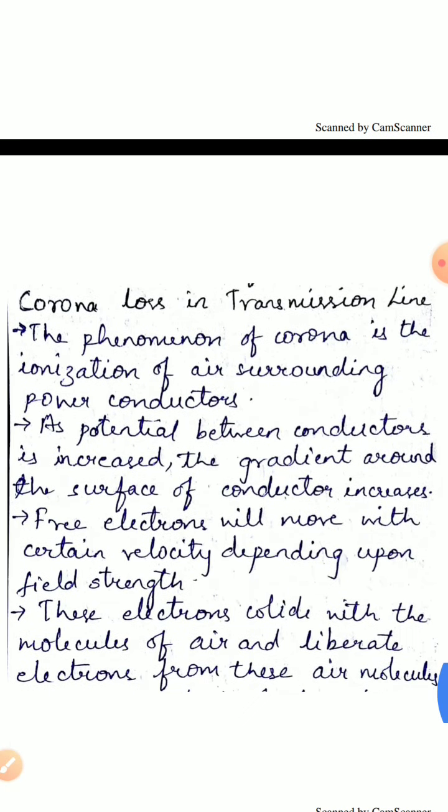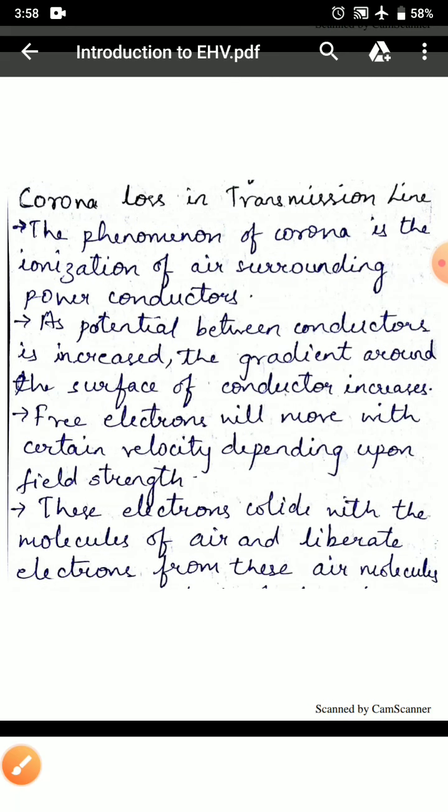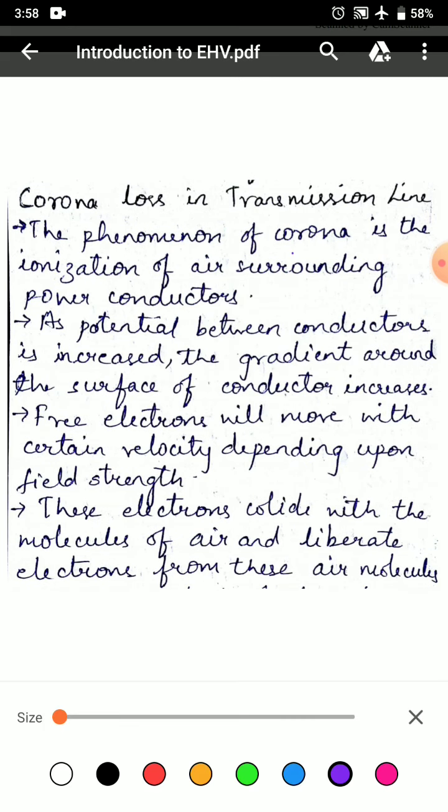Let us study about corona loss in transmission line. The phenomenon of corona is ionization of air surrounding power conductors. As potential between conductors increases, the gradient around the surface of the conductor increases.